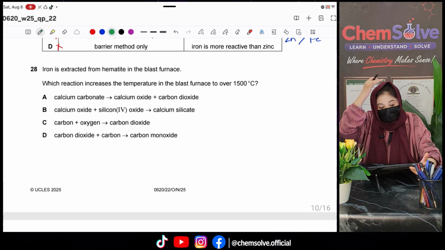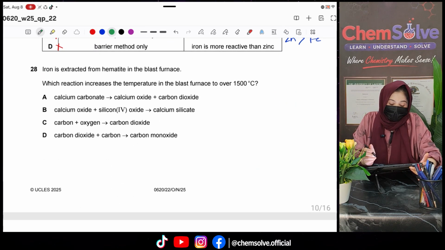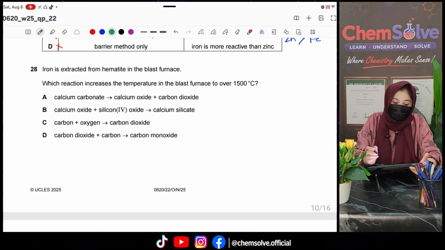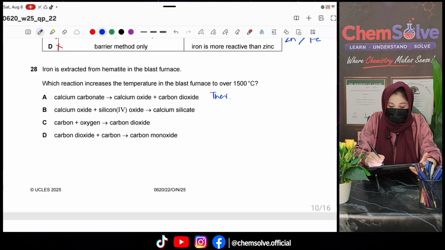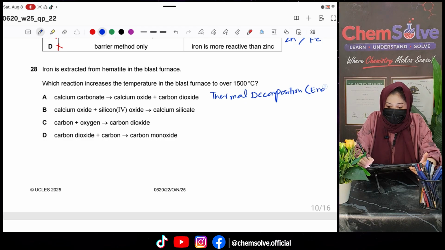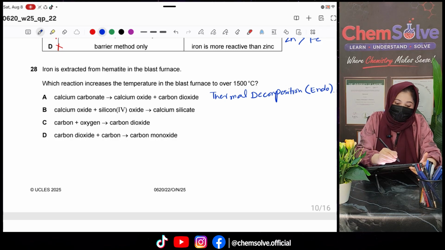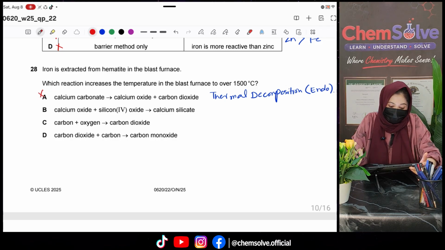Okay, now coming to question number 28. Iron is extracted from hematite in the blast furnace. Which reaction increases the temperature in the blast furnace over 1500? Okay, so let's see. A is the thermal decomposition. That is always endothermic. So this will not increase the temperature. That's why A is not our option.